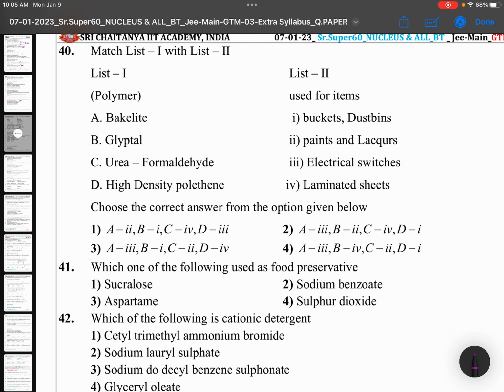40th question, matching. Bakelite, glyptal, urea formaldehyde, high density polythene. You need to remember all this. Bakelite is used in electric switches, so A must be with 3. A3 with so many options are there. Then glyptal is for paints and lacquers, B2. B2 we got first, second option. Urea formaldehyde, laminated sheets; high density polythene, buckets.